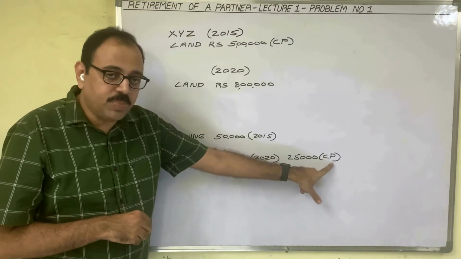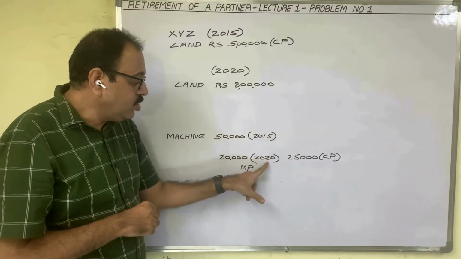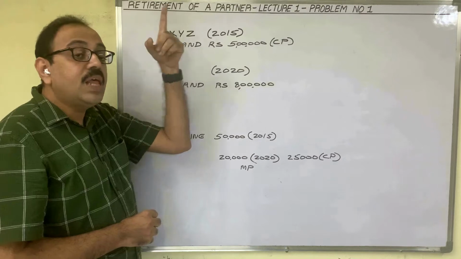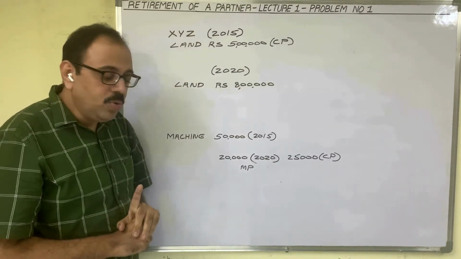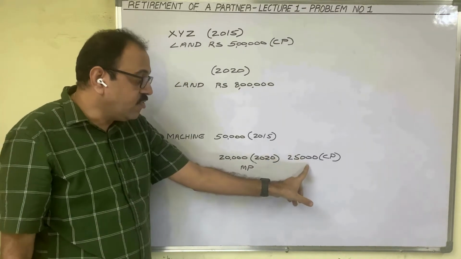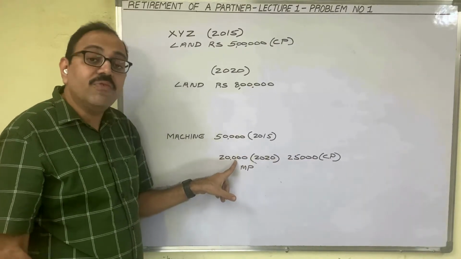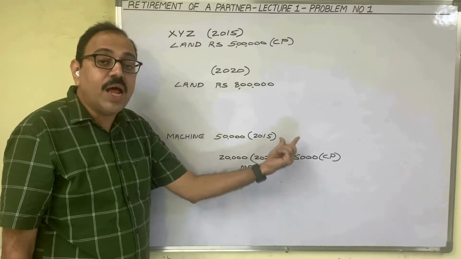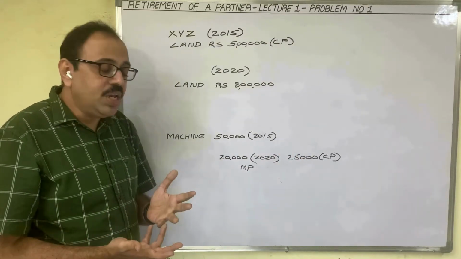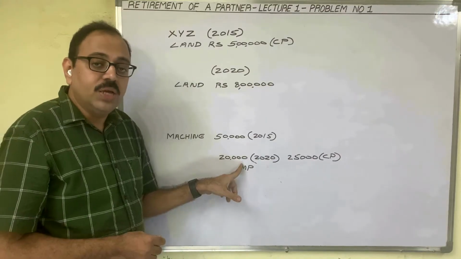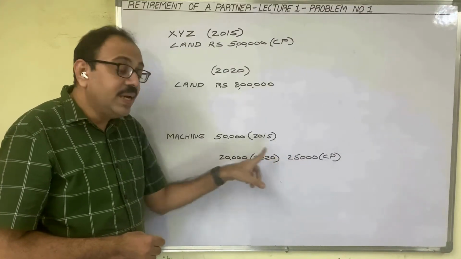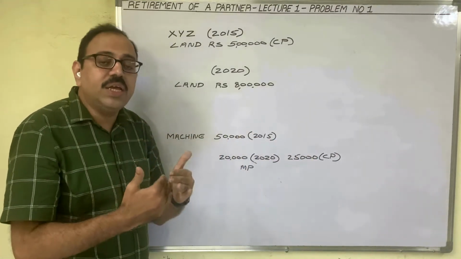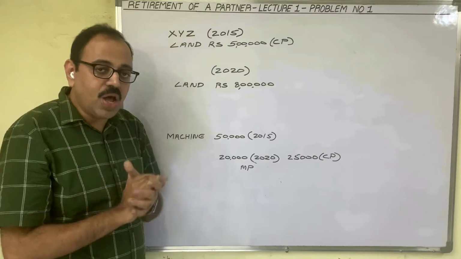This is known as cost price. But in 2020, when Z is retiring from the business, they inquired in the outside market and came to know that machinery value is not 25,000 rupees, it is only 20,000 rupees. So as per our books, we are assuming that machinery value is 25,000. But actually machinery value is 20,000 rupees only. So asset value is decreased. Market price is less than cost price. 5,000 is the decrease here. This 5,000 is a loss.